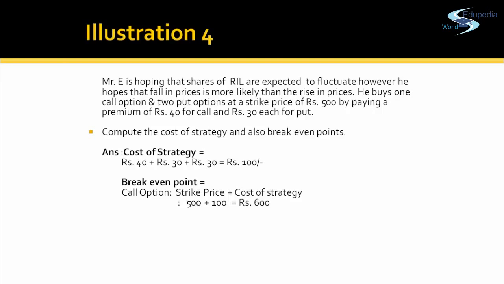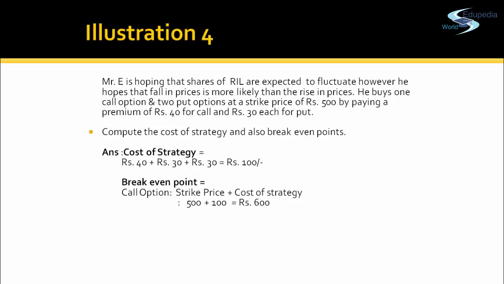Since Mr. E has two put options, he'll buy the two shares at 400 each and sell them at 500 each. So the gain will be 200 rupees. Since the cost of strategy is 100, he'll make a benefit of rupees 100. So the break even point will be 50, because he can recover 50 bucks from exercising one put option and 50 bucks from exercising the other.